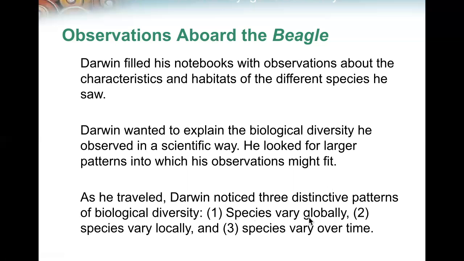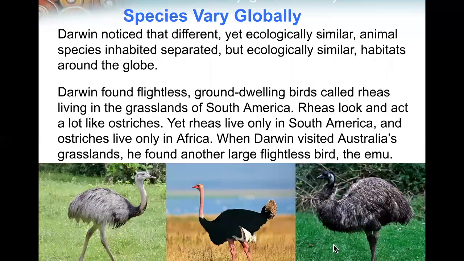Number 1, species vary globally. Number 2, species vary locally. And number 3, species vary over time. Darwin noticed that different, yet ecologically similar animal species inhabited separate but ecologically similar habitats around the globe.